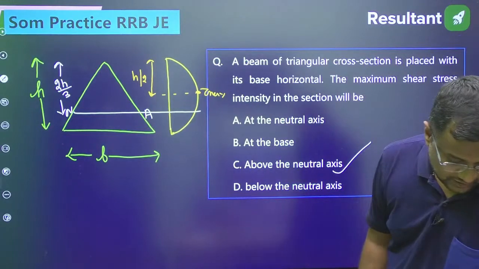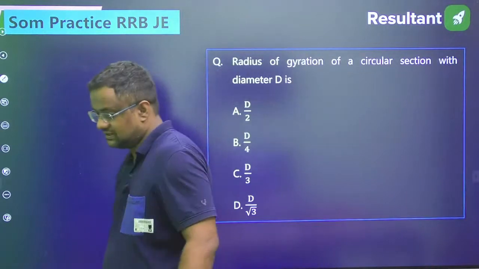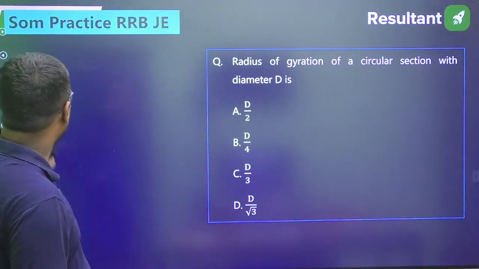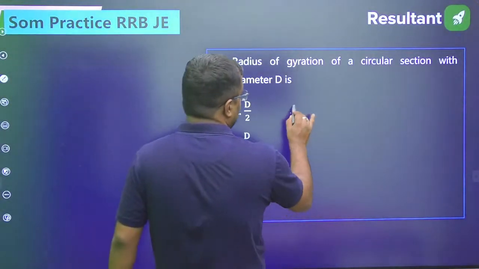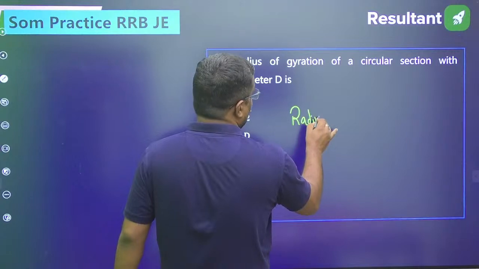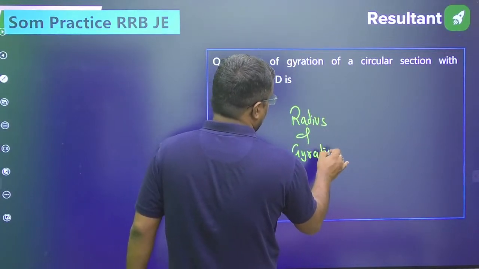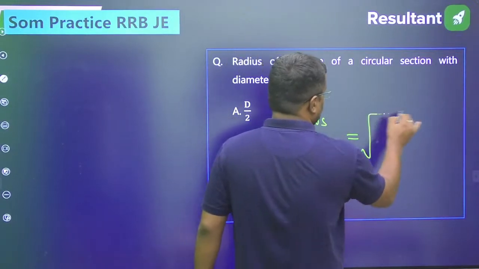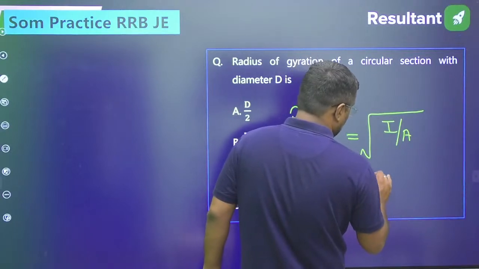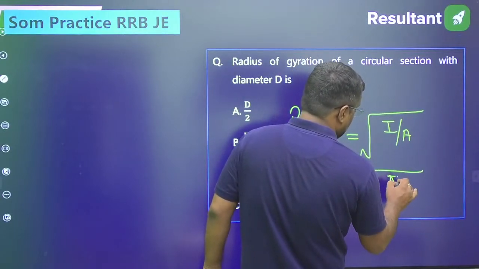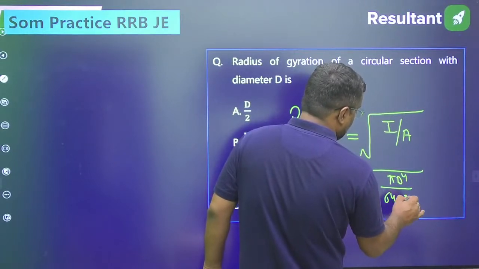Okay. Now going further, a beam of uniform strength has at every section the same maximum bending stress. This we have done already. What is radius of gyration? Anyone can tell me in the comment section? Radius of gyration is under root I by A, which is under root pi d to the 4 by 64 into area.